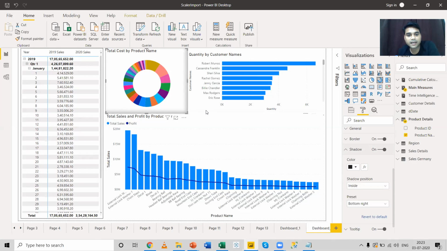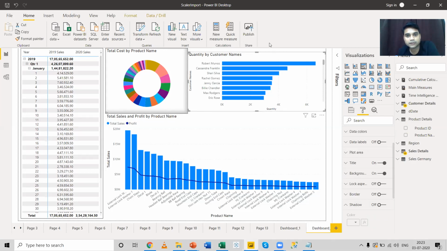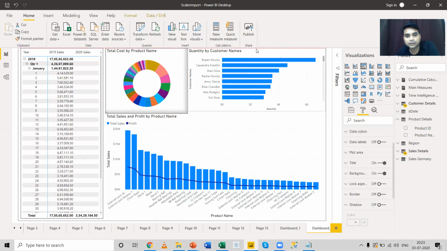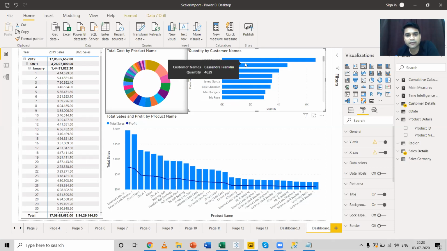The same thing I can do for this particular chart. Now, I want this chart to be neat and clean. I don't want the x-axis and the y-axis. I want the chart over here showing the quantity if I hover my mouse.